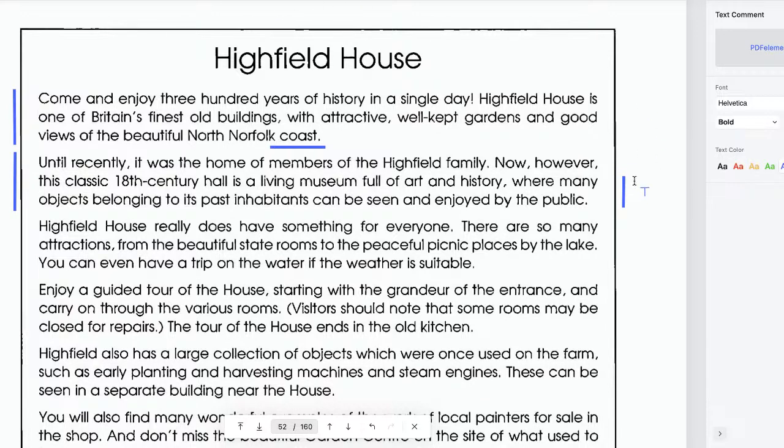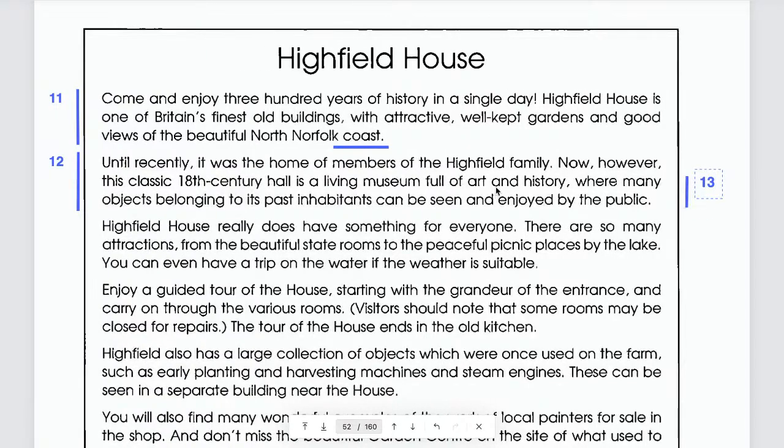The second paragraph. The second line. Where many objects belonging to its past inhabitants can be seen and enjoyed by the public.